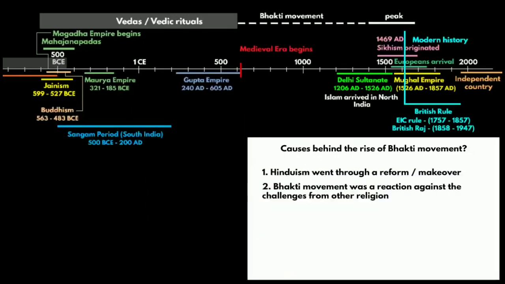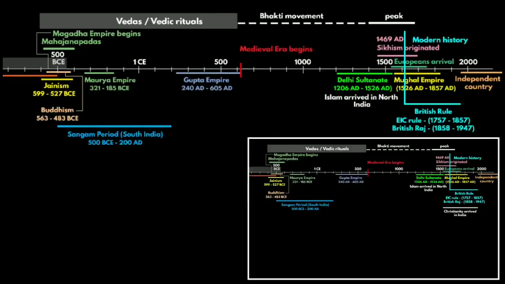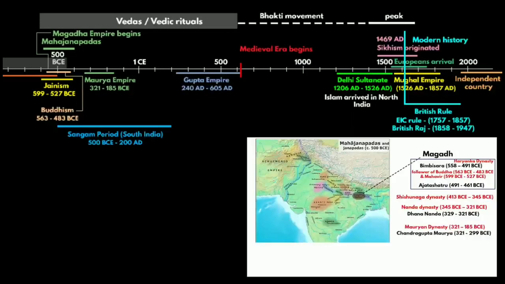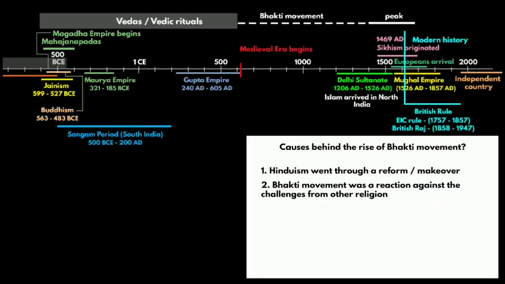And then there are some historians who even believe that the Bhakti movement was a reaction against the challenges from other religions. In the ancient period, Hinduism had to face challenges from religions like Buddhism and Jainism. If you can recollect, we did learn that some of the prominent rulers of India became followers of Jainism and Buddhism. They extended wholehearted support to the spread of these religions. So the Bhakti movement is seen as a revival plan of Hinduism.